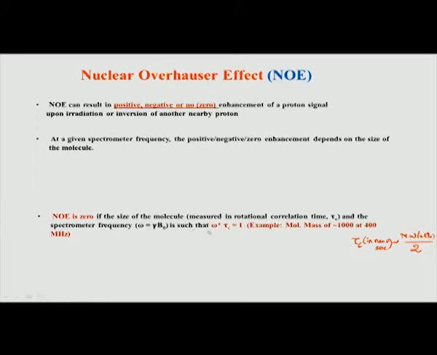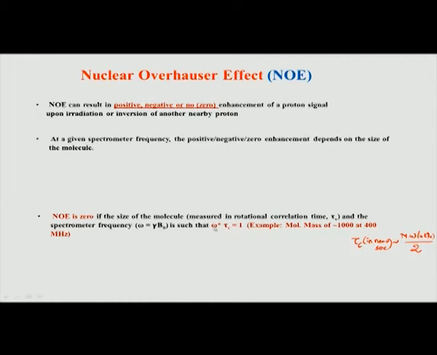Okay. So what happens is whenever the spectrometer frequency, that is 2 into pi into the frequency, is multiplied by the tau c value, and that becomes equal to 1 or nearly equal to 1, then for that particular compound and that particular frequency, we will have no NOESY effect, no NOE effect, even if the two hydrogens are very close by. This is what comes from the theory of NOESY, which we cannot go into in detail, but the point here is one has to look carefully at what kind of molecule you are using and what the spectrometer frequency is.